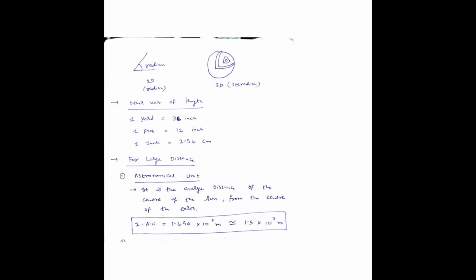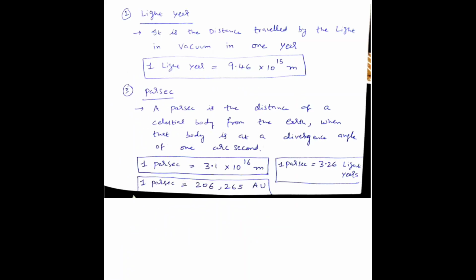And there are other larger units for measuring distance. Light year is the distance traveled by light in vacuum in 1 year. 1 light year is nothing but 9.46 into 10 to the power of 15 meters. Light year is a bigger unit than the astronomical unit.